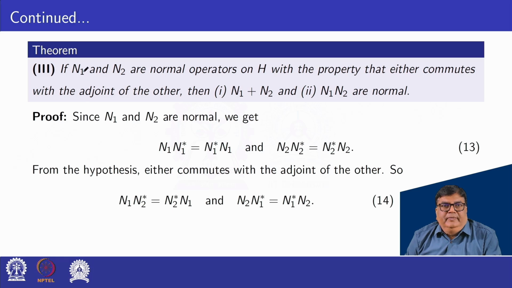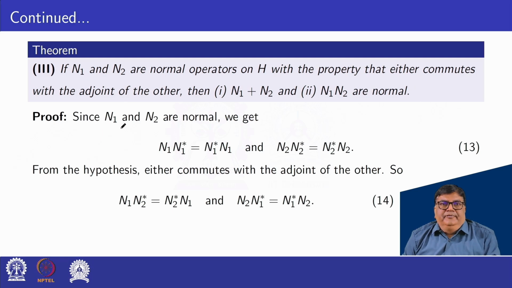Next theorem. If n1 and n2 are normal operators on H with the property that either commutes with the adjoint of the other, then first n1 plus n2 and second n1 into n2 are normal.